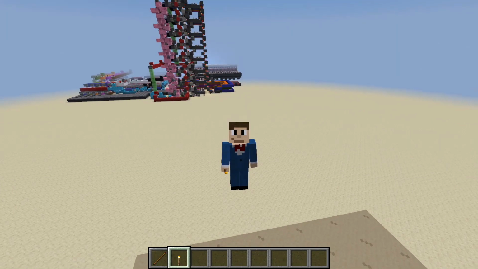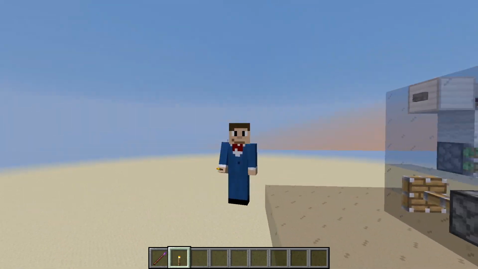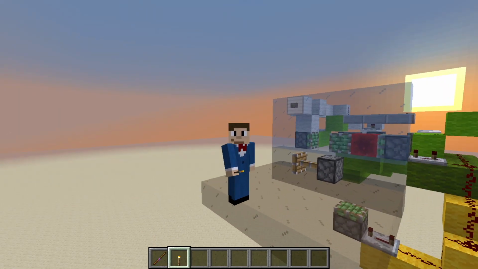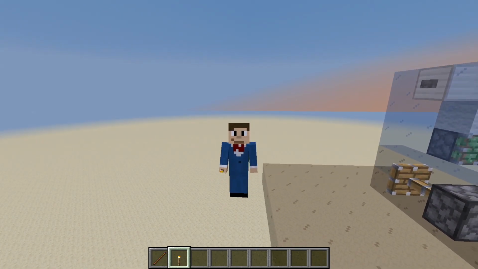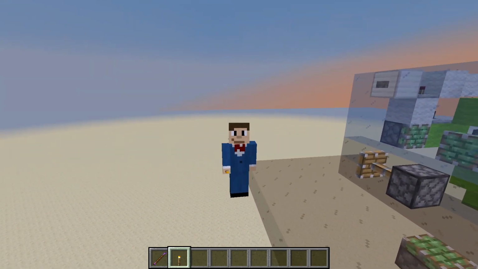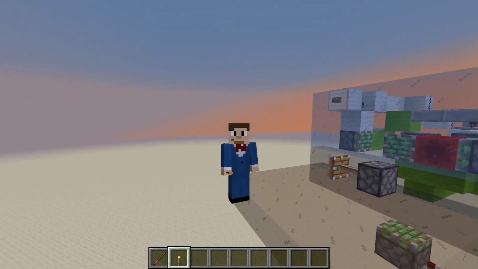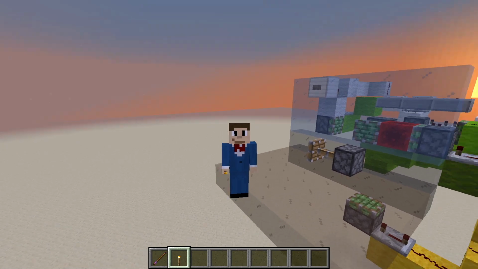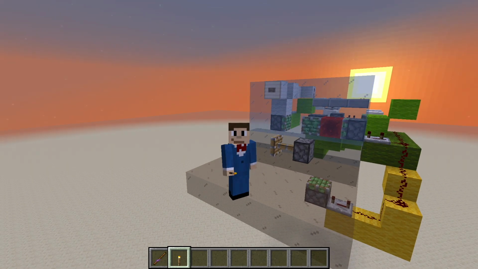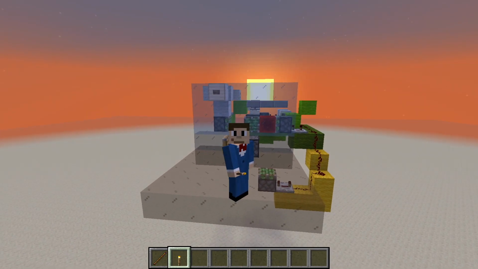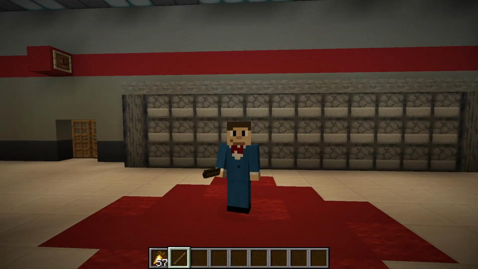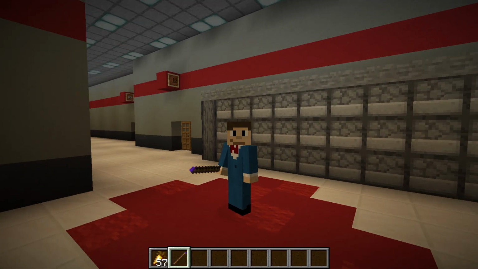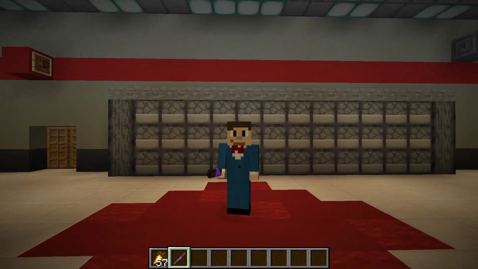So that's sort of what I want you to do. You could build something simple, complex, just as long as it involves pistons. And I guarantee that you will run into quasi connectivity if you use enough pistons in your circuit. I mean, this circuit by itself, although it enacts quasi connectivity, I had some issues with it with the redstone behind me.